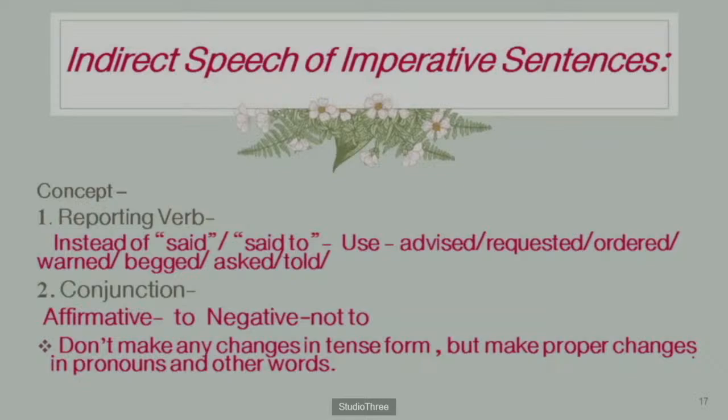See guys, this is important. But make proper changes in pronouns and other words. Among all four types of indirect speech, the easiest one is changing imperative sentences into indirect speech.